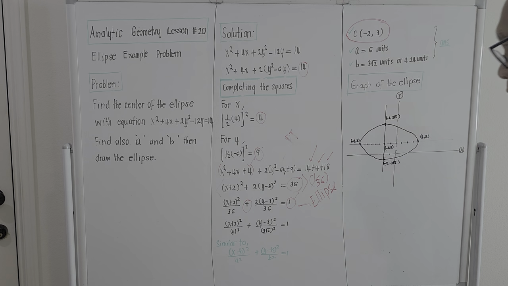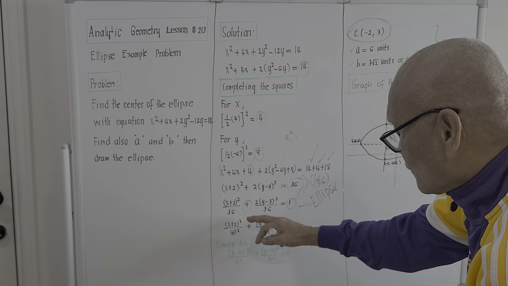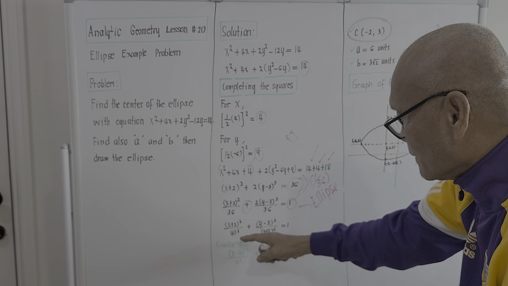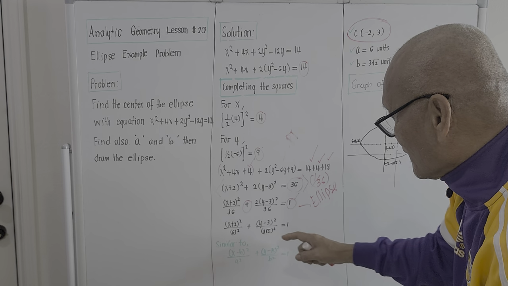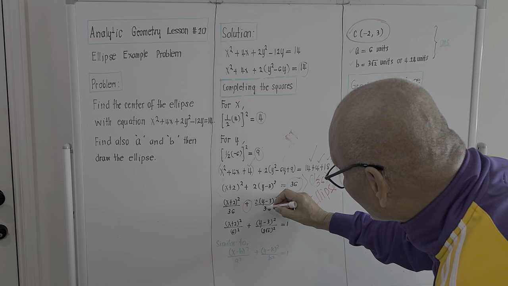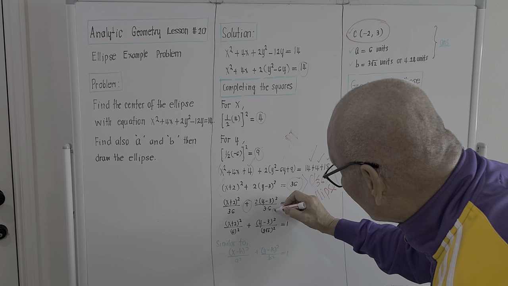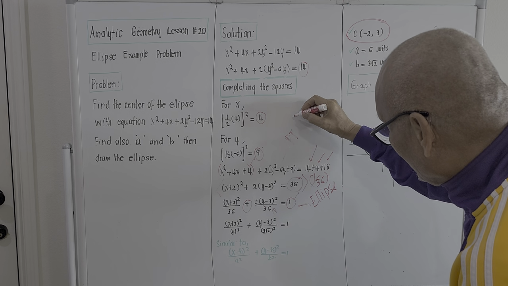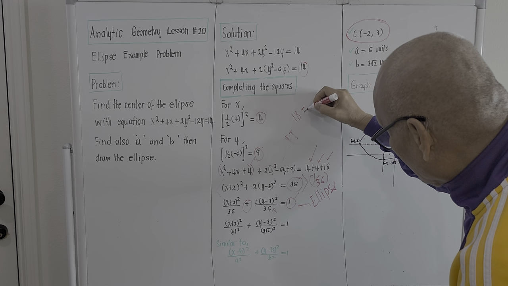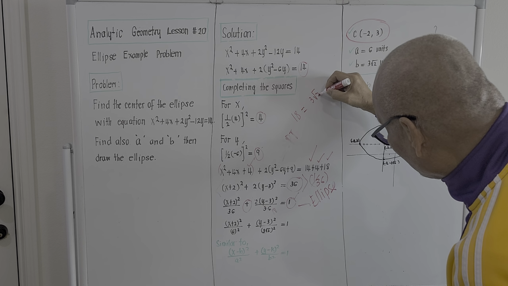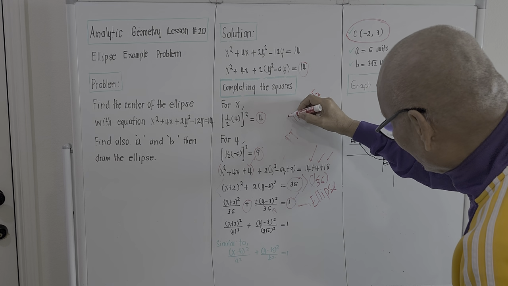Right? And if we try to simplify now, this will become (x + 2) squared. 36 is a perfect square; it will be the square of 6. Plus, these two here cancel with this, and this will become 18. The bottom portion here on the y term will be 18. And 18 can be written as 3 the square root of 2, right? If we try to take the square root of this.